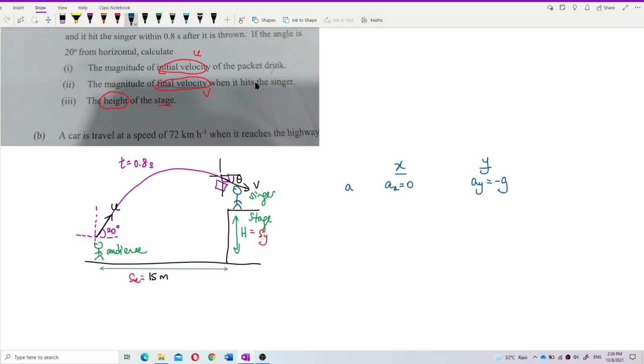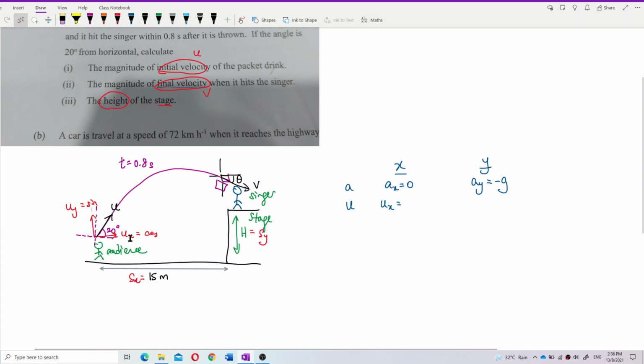We need to find the initial velocity u, but we have the angle 20 degrees. ux uses cosine, but uy uses sine, because ux is adjacent to the angle and uy is opposite to the angle.